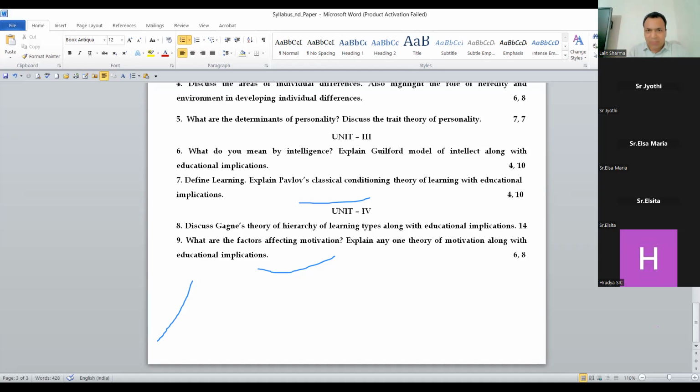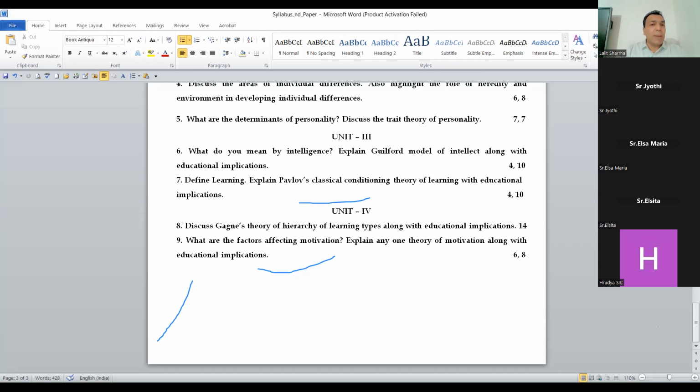After this slide, I will show the notes. I will show you all of the things I have given to you. So that's why I'm not explaining here today. This is the exam preparation class. I'm going to tell you the most important tips and techniques regarding the exams. That's why I'm going swiftly. So these are the educational implications, guys. I have already said to you that in all the questions you should give the educational implications. So these are the educational implications of Gagné's theory of hierarchy of learning.